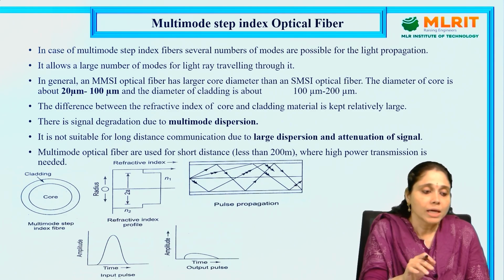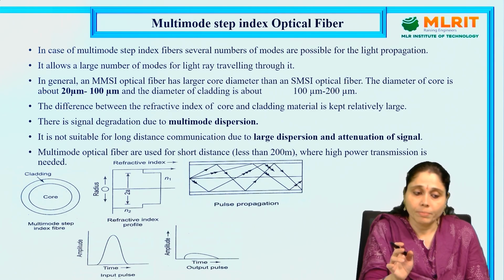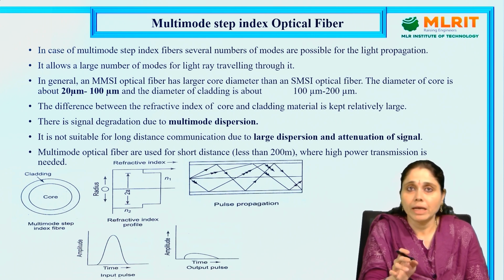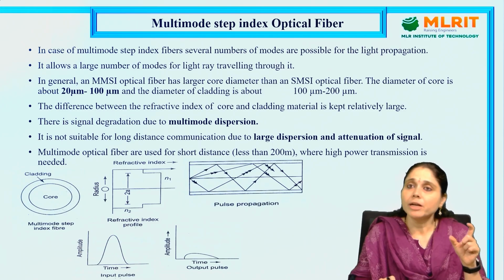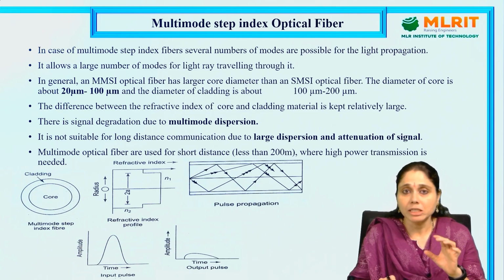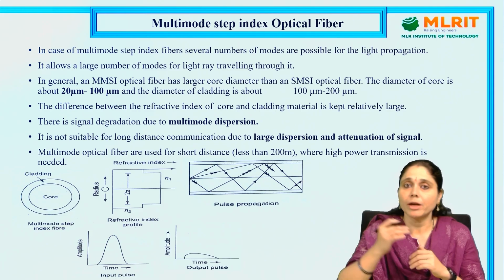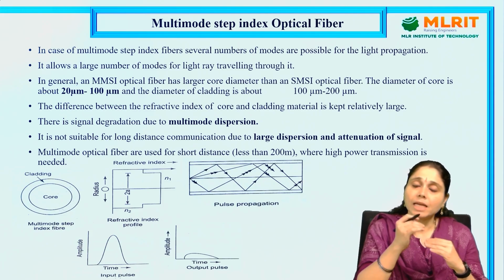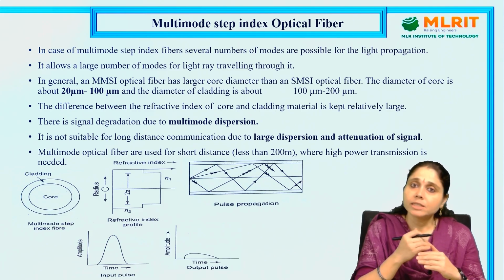In general, multi-mode step index optical fiber has a larger core diameter than single mode step index optical fiber. The diameter of the core is about 20 micrometers to 100 micrometers, and the diameter of the cladding is about 100 micrometers to 200 micrometers. Even though it is larger than single mode step index optical fiber, this is also very small.